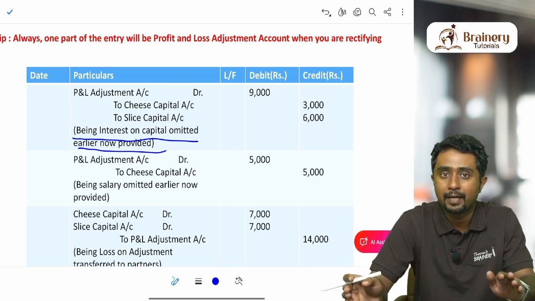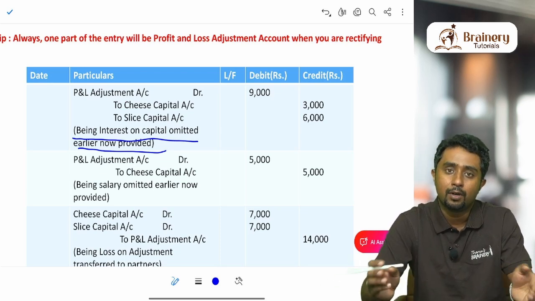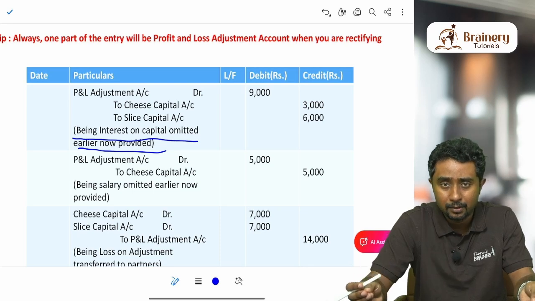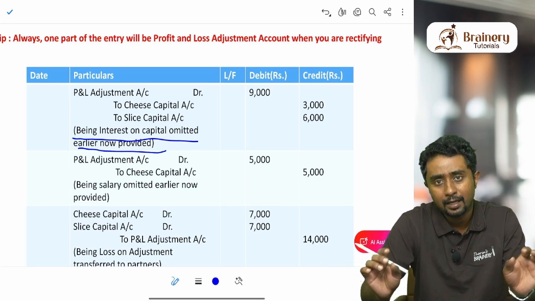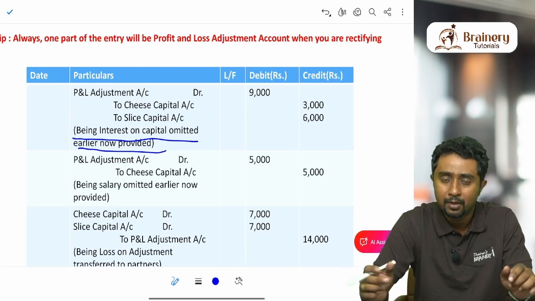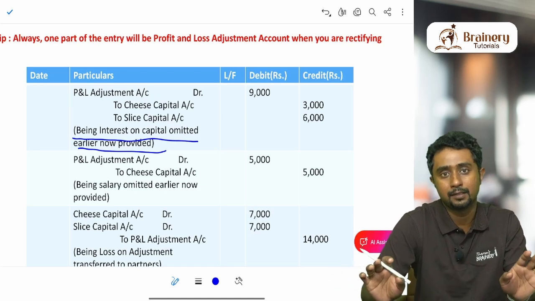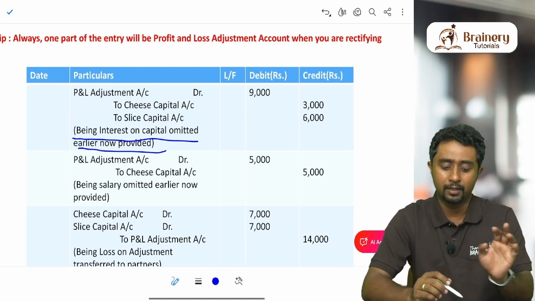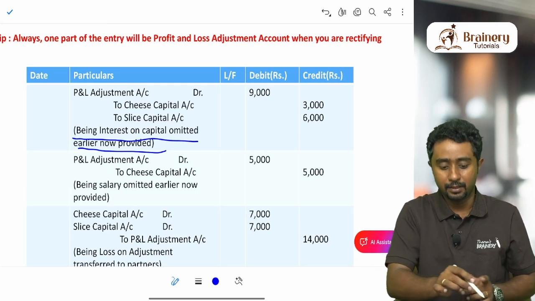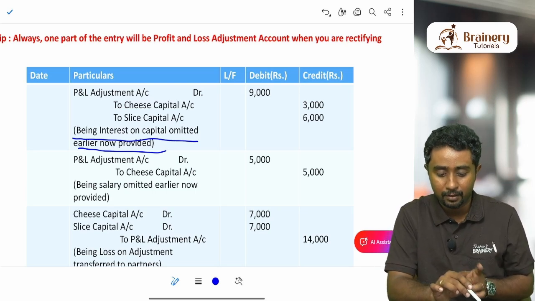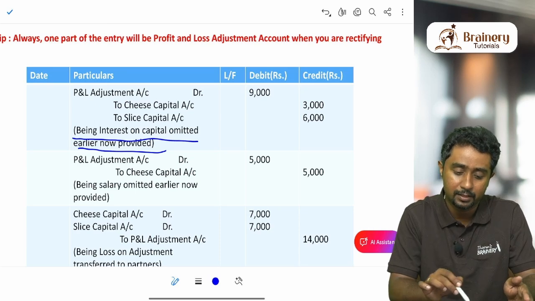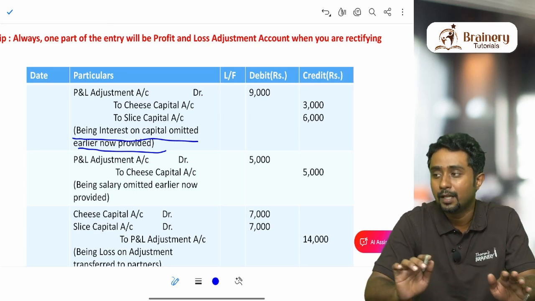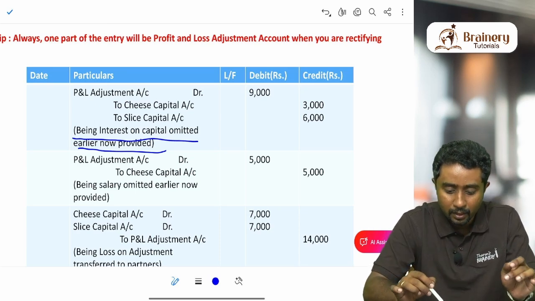As I told before, the wrong amount should be reversed first. After that, we have to write the correct amounts. You have to think about the correct normal journal entry for all these amounts, and in the place of the account name, you write profit and loss adjustment account. That's it. So profit and loss adjustment account debit to Chi's capital, Slice's capital: the interest on capital account is changed to profit and loss adjustment account. That's it.